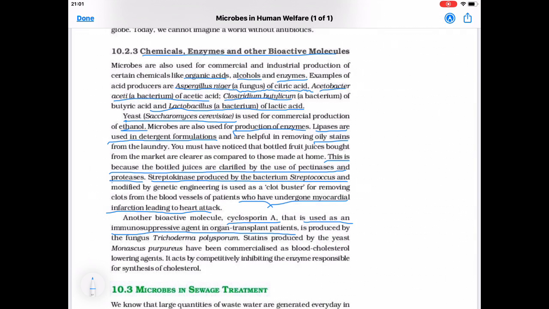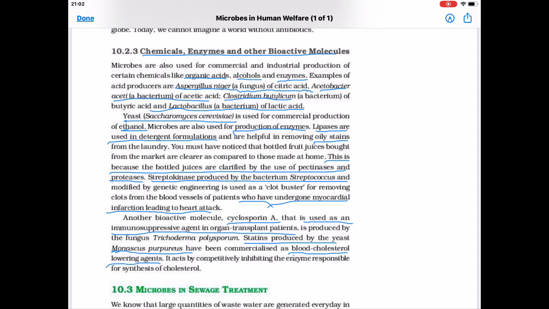Then next is statins, another chemical produced by the yeast. Microorganism is yeast. Name is Monascus purpureus. Learn the name of this yeast which produces statins. Have been commercialized as blood cholesterol lowering agent. Statins are used for lowering the blood cholesterol level. It acts by competitively inhibiting the enzymes responsible for synthesis of cholesterol. So statins help in lowering the blood cholesterol level.